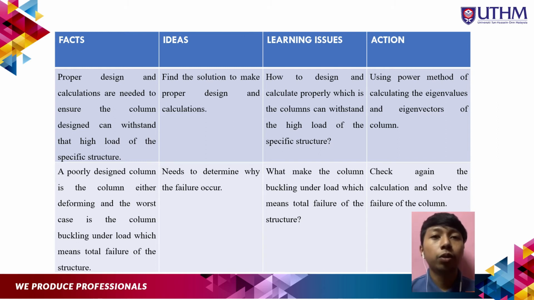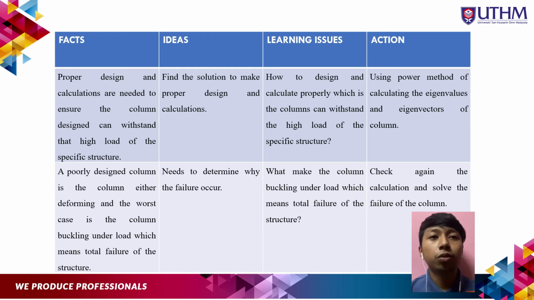And then we go to the second point, which is that a poorly designed column can lead to failure of the structure. So from the fact we go to the idea that we need to determine why the failure occurs on the beam, on the column.